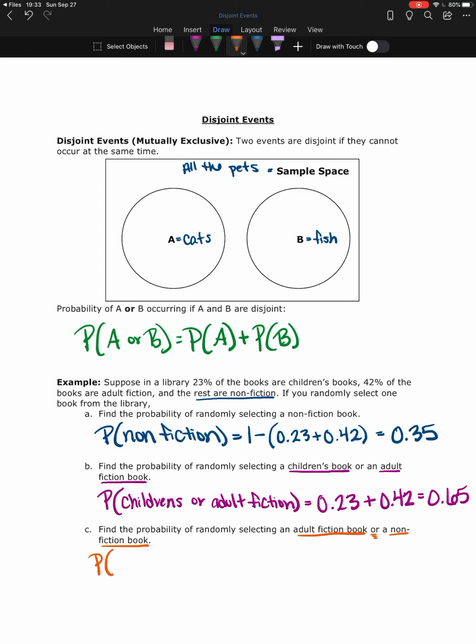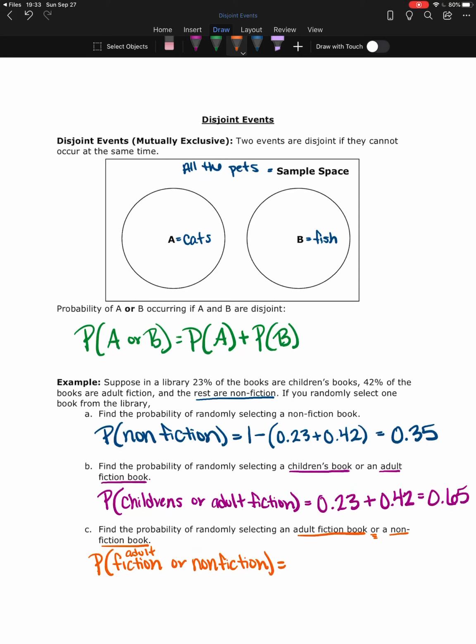So now we're looking at adult fiction, or nonfiction. So again, a book cannot be fiction and nonfiction at the same time. Either it's a made-up story, or it's a story about something that really happened, or it's a biography or an encyclopedia type book or something like that.